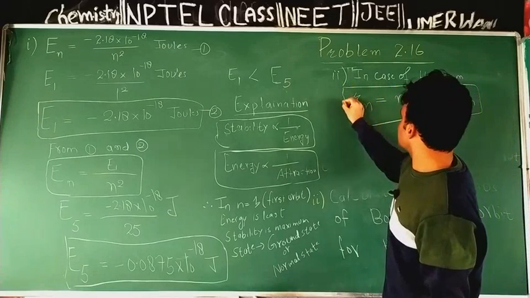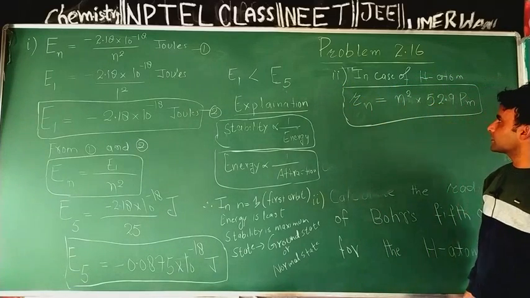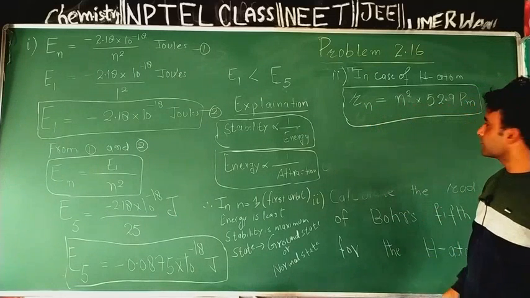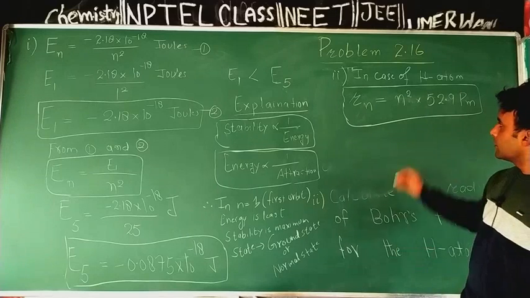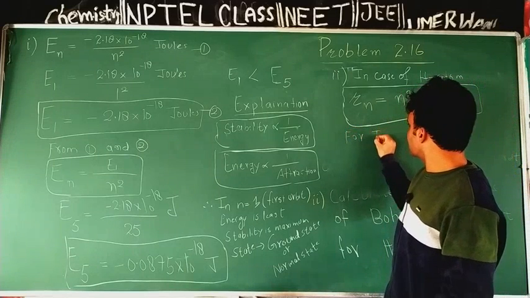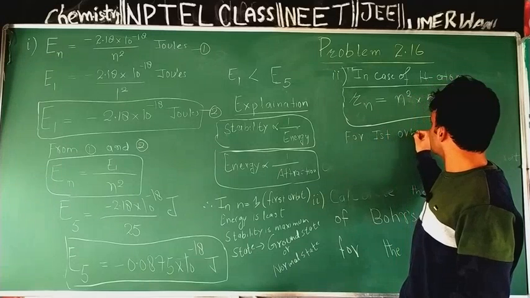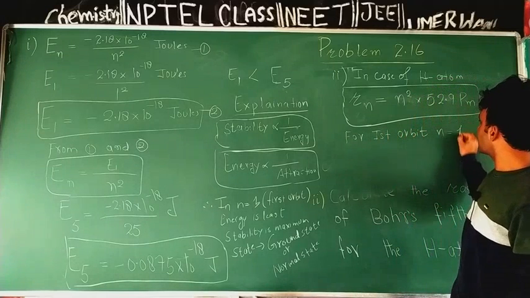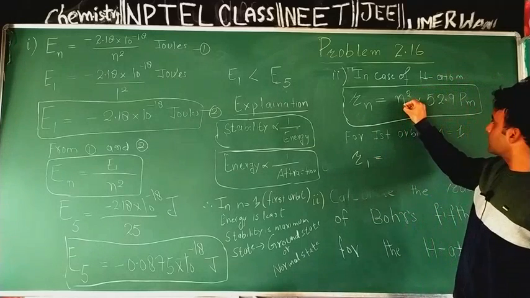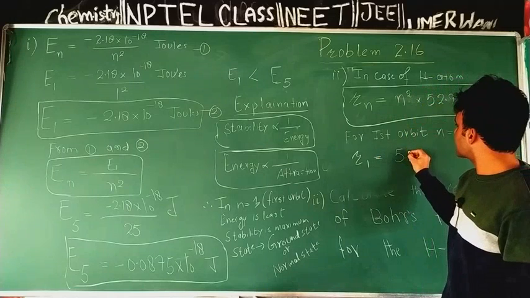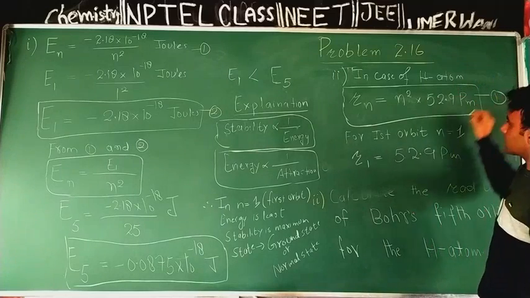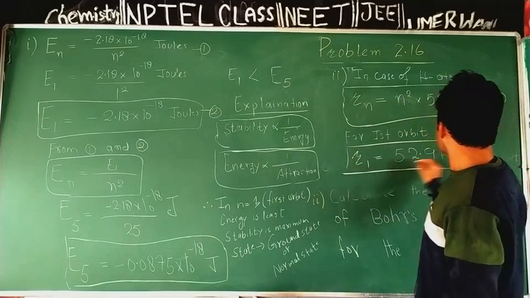This is the general expression for the radius of any nth orbit of the hydrogen atom. If I apply this equation for the first orbit, n is equal to 1, I will get the radius of the first orbit, 1 square becomes equal to 1, so the radius of the first orbit will come 52.9 picometer. I will keep this equation as equation 1. I will keep this equation as equation 2.